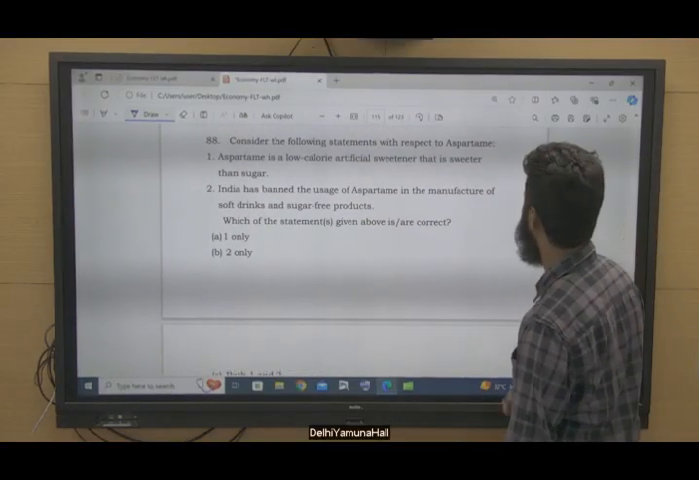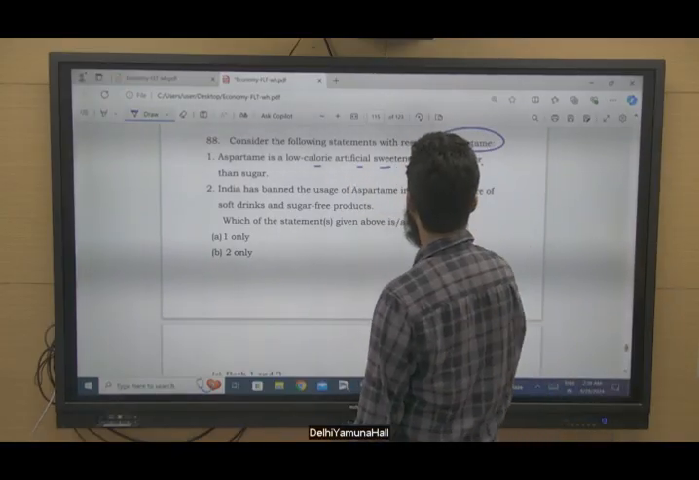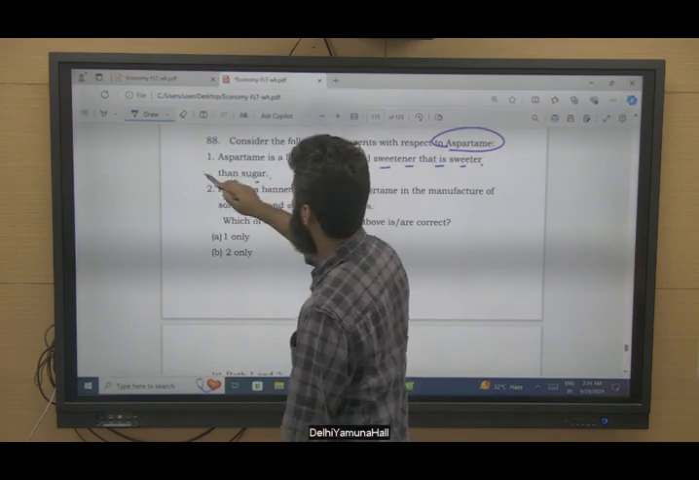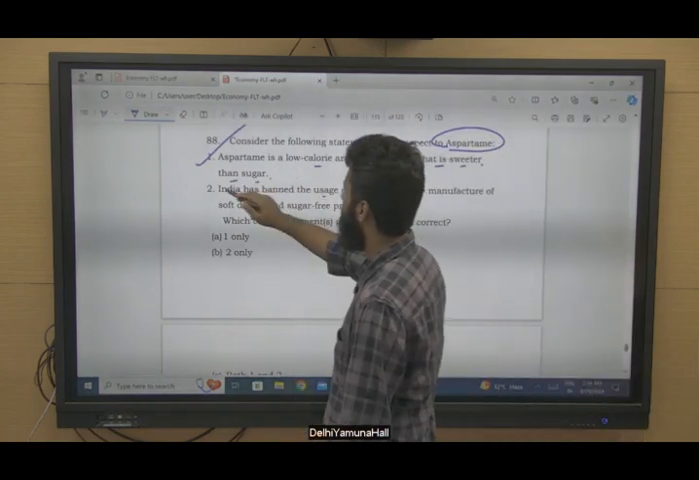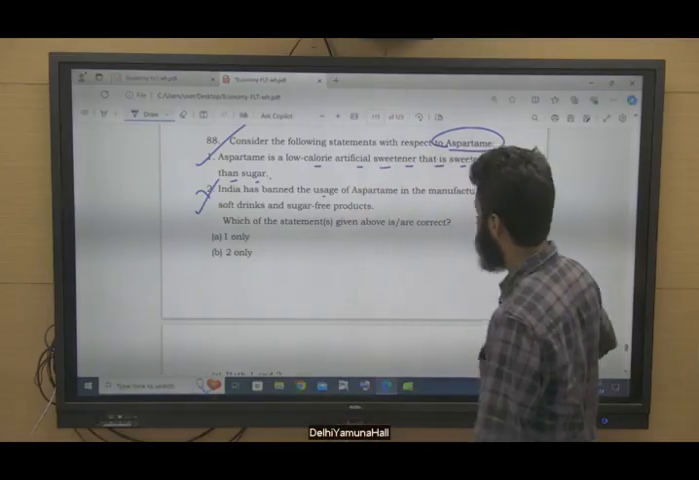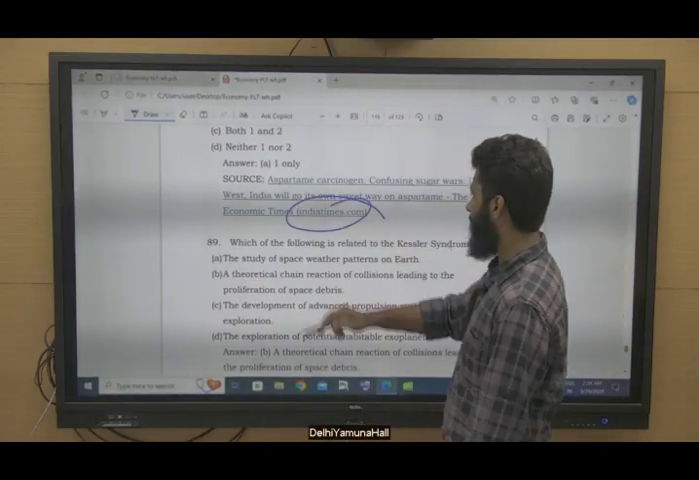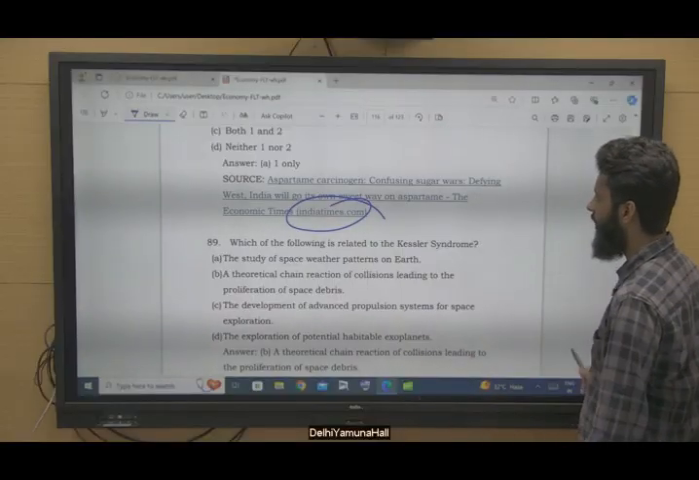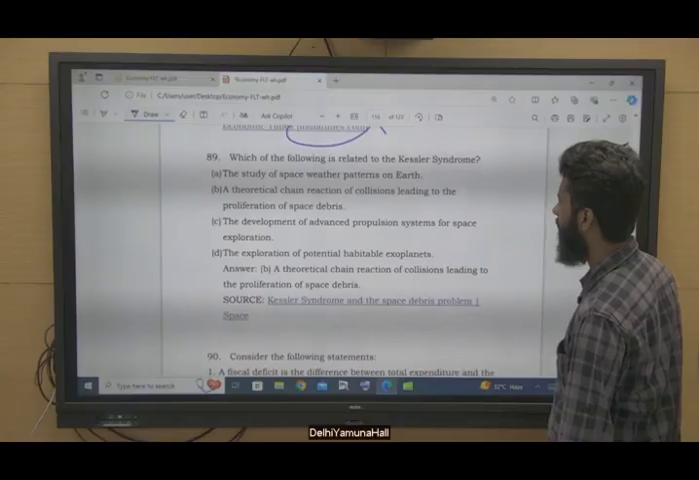Consider the following statements with reference to aspartame. Aspartame is a low-calorie artificial sweetener that is sweeter than sugar. This is correct, right? India has banned the usage. No, India has not banned its usage. There was basically an article in the India Times, or the Economic Times, ET. So it is related to this particular thing.